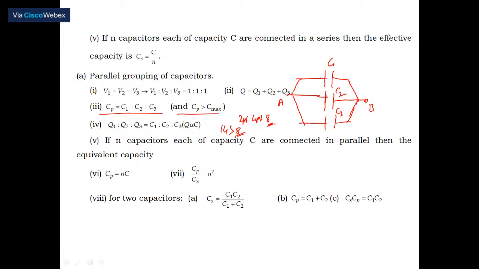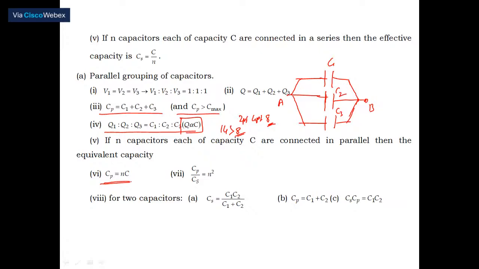Then here Q1 : Q2 : Q3. Since potential remains same, the charge acquired on each capacitor will be different. It depends on the capacity of a capacitor. That's why Q is proportional to C. This relation you have to remember. Suppose you have n number of parallel plate capacitors, then Cp is equal to n into C.